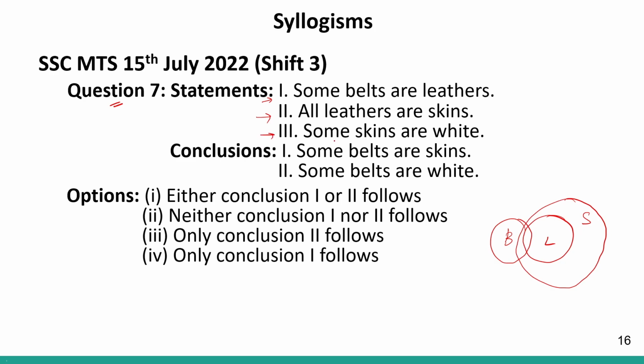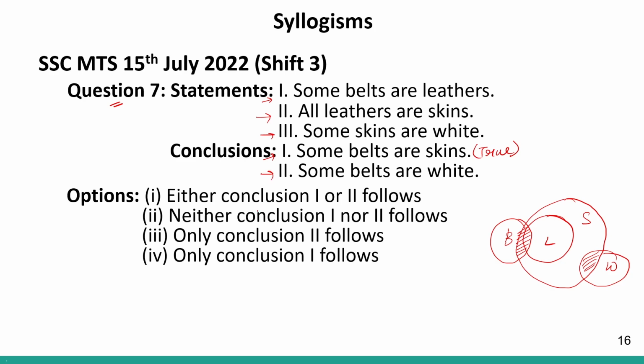Third one says some skin are white. So some skin are white will be represented like this. This will be the focus area. So this will be my Venn diagram. Correct? Now let us look at the conclusions. Conclusion number 1 says some belts are skin. So if I look over at this area, it definitely highlights some belts are skin. So this is true. Correct?